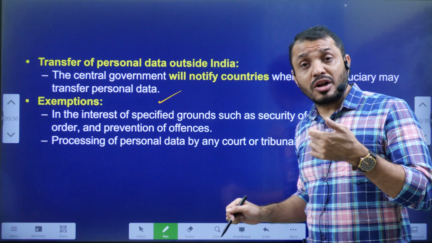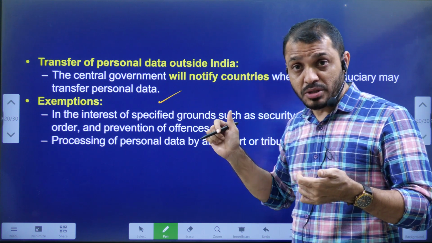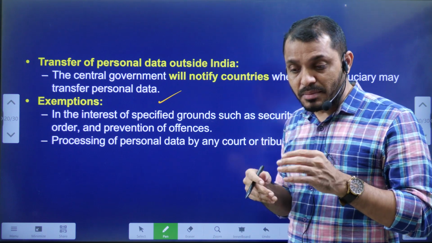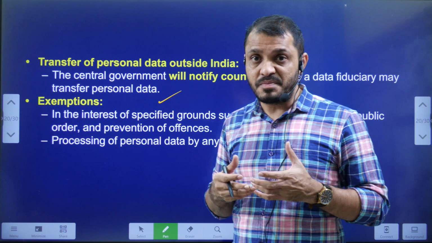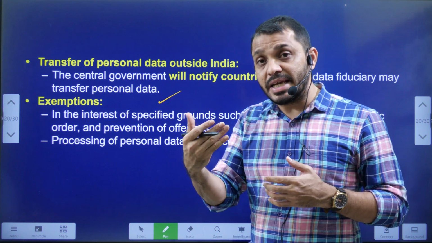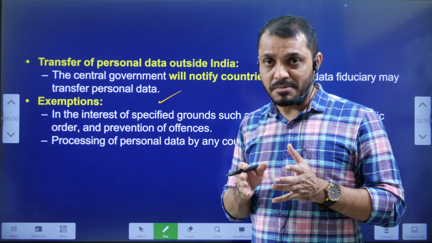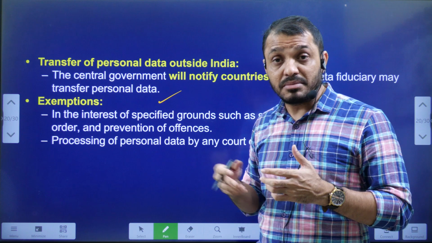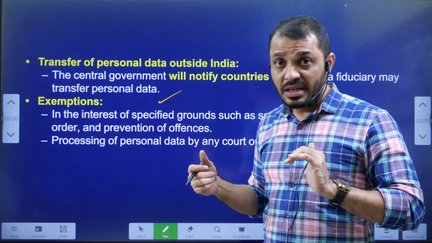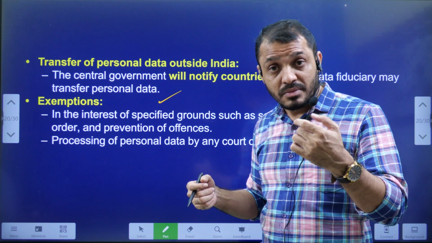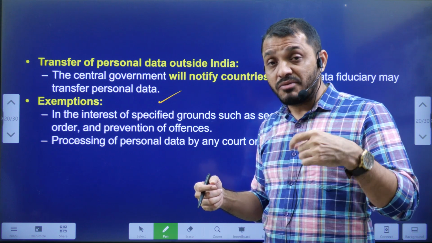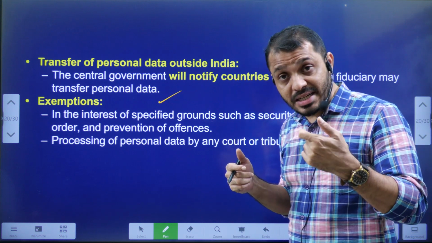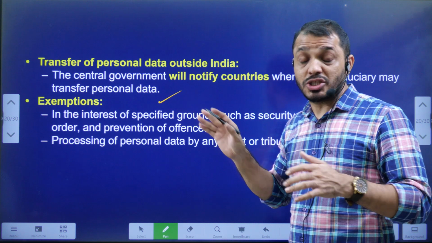Exemption. Who is not covered under this data protection bill? Government mechanisms. If the government is collecting data, for example, to implement the MGNREGA scheme, or when implementing any particular law or policy, or when collecting data for security and sovereignty purposes, at that time this data protection bill will not apply. Even when a court or any tribunal is dealing with personal data for the purpose of processing a case, this is not applicable. Likewise, when the government is collecting data for law and order purposes, personal data protection is not applicable.